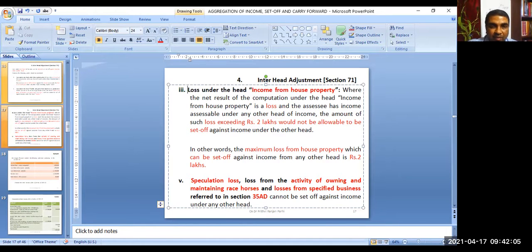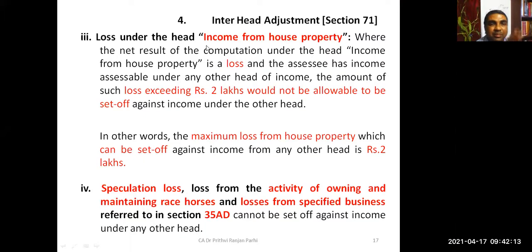Just a minute. And this one should be point number 4. What is the third concept? Loss under the head income from house property. You know already: where the net result of computation under the head income from house property is a loss, and the assessee has income under any other head of income, the amount of loss exceeding 2 lakh rupees would not be allowed to be set off against the income of other heads of income. This concept we had discussed earlier when we were learning income from house property.